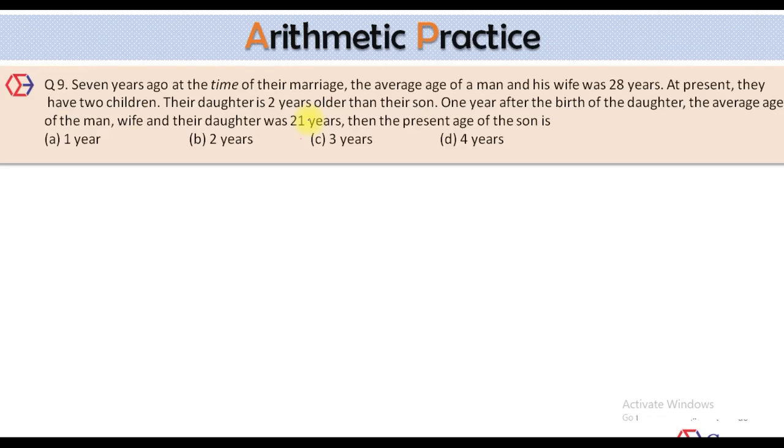7 years ago, at the time of their marriage, the average age of a man and his wife was 28 years. 7 years ago, they got married. At present, they have 2 children. Their daughter is 2 years older than their son.